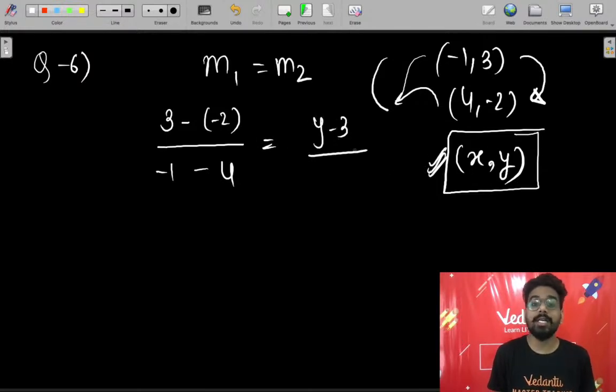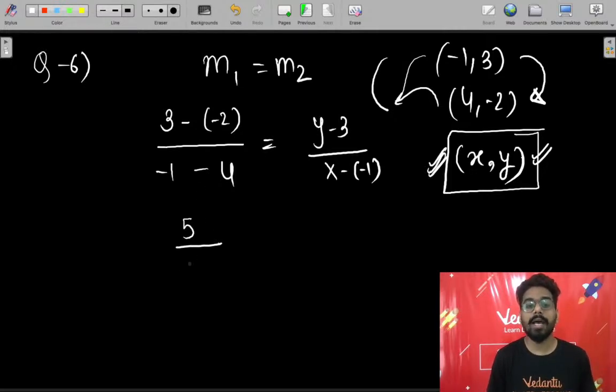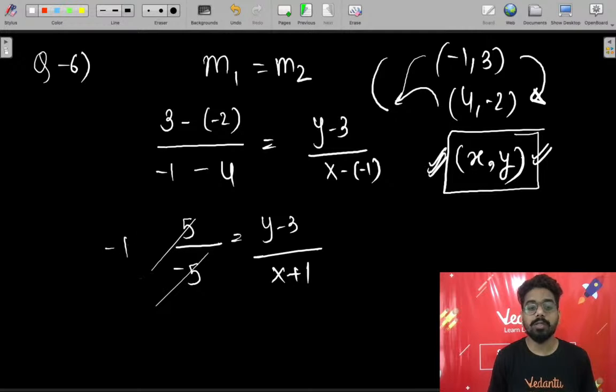You can take any 2 points, and with any point you are going to have the same answer. आपका आंसर सेम आने वाला है. (y - 3)/(x - (-1)) = (3 - (-2))/(-1 - 4) = 5/(-5) = -1, so (y - 3)/(x + 1) = -1.